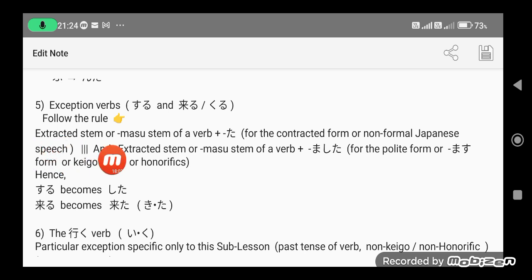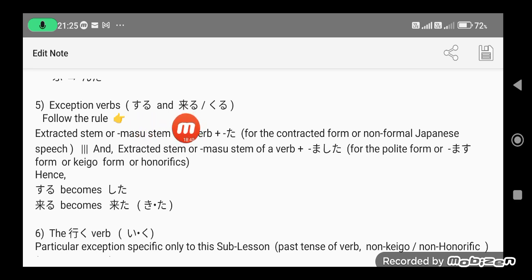We follow the rule: the extracted stem or mass stem of a verb plus ta for the contracted form or non-formal Japanese, and for the Keigo form, or honorifics or polite form, you get the extracted stem or mass stem plus mashita. We deal with this Keigo form later on, but right now we concentrate on the non-formal Japanese form or contracted form. So what is again the extracted form of suru?